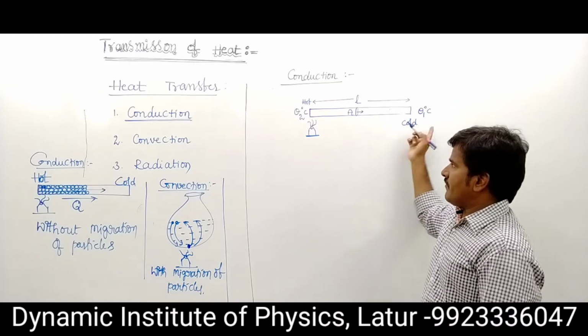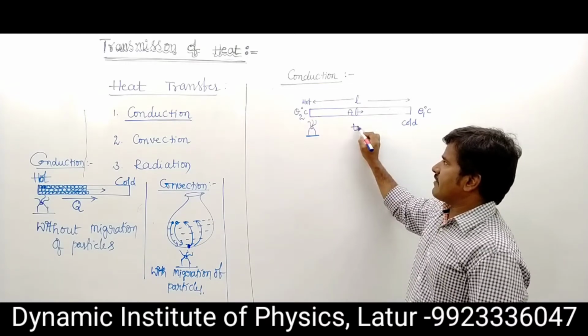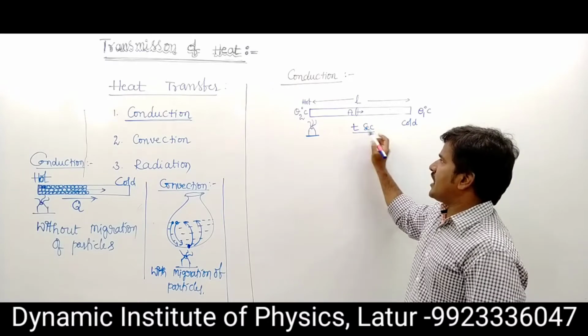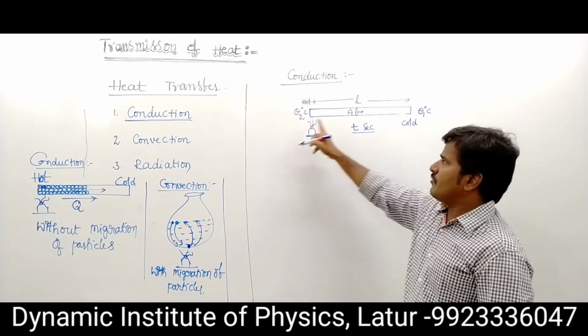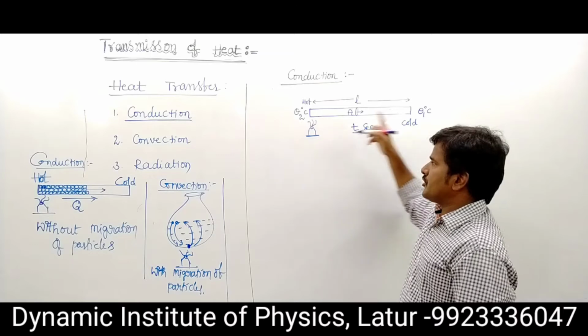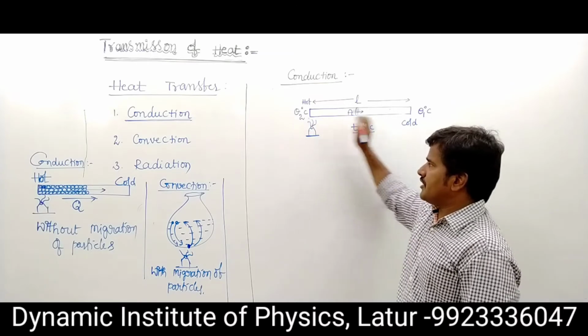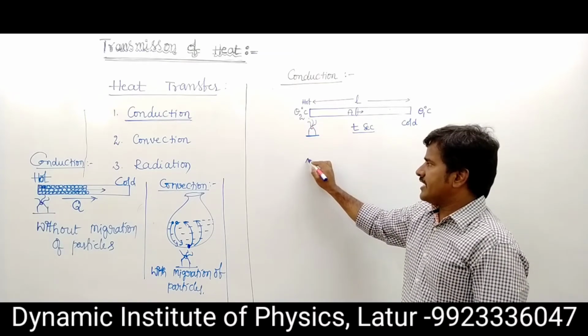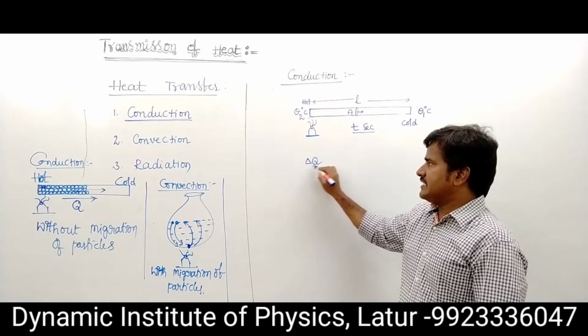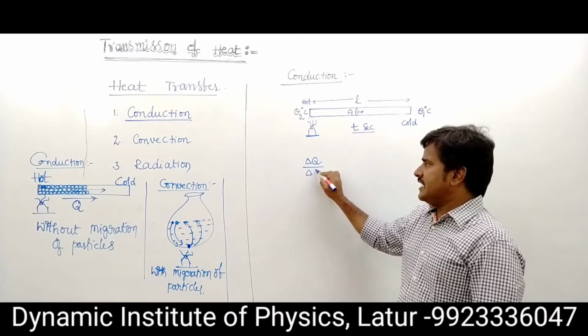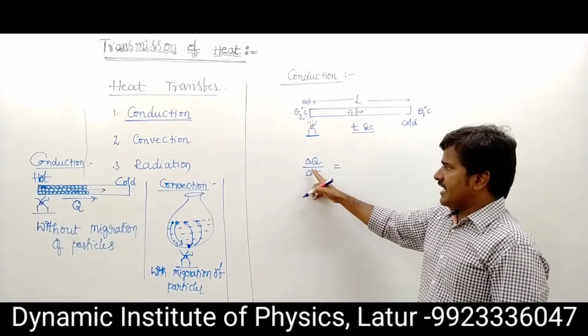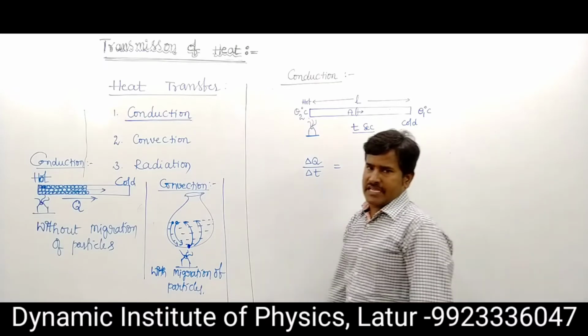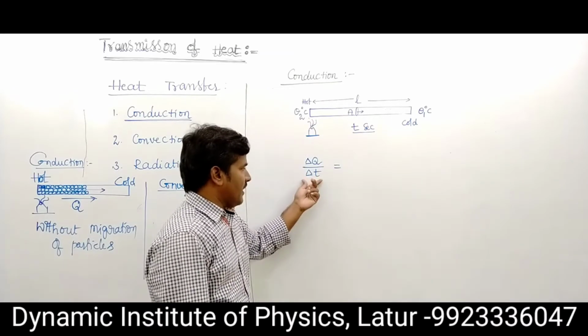Transmission of heat in t seconds is from high temperature to low temperature, from position A to position B. The rate of transmission of heat is delta Q upon delta T. Rate means with respect to time.